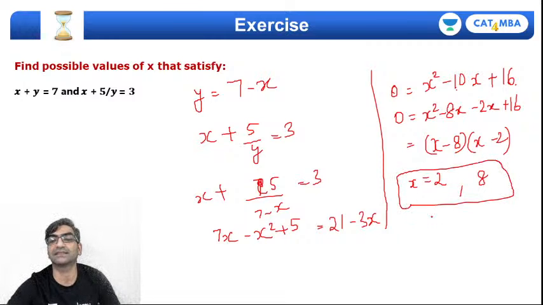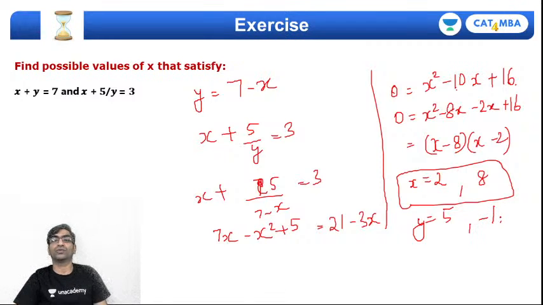That should suffice. Corresponding values of y would be 7 minus x. So 7 minus 2 is 5, or 7 minus 8 is minus 1. There you go. x plus y in both cases is 7. x plus 5 by y in both cases will be 3.